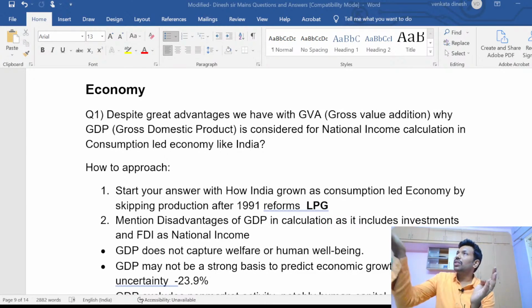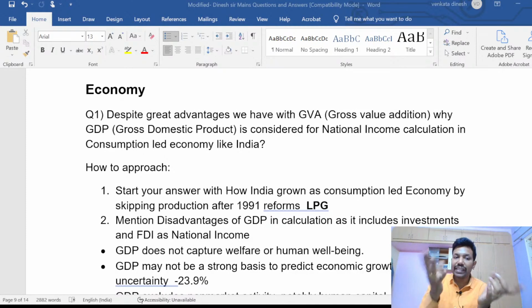Gross investment: how much investment is coming from Japan or Korea. Government investment: the government introduced L&T Metro in Hyderabad, a PPP model. Government spending: the government is giving money to the people. Exports: we are exporting and getting dollars. Imports: we take products and give away our dollars. So that is what GDP is, right?